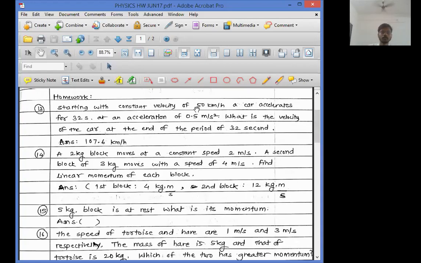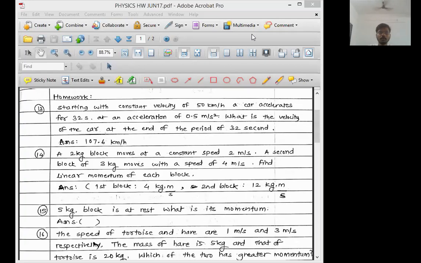Fine. So, chalo everyone, tell me which question I need to solve. Question number 13. Okay, 13. Let us try to solve question number 13. Let's see what is given in question number 13.